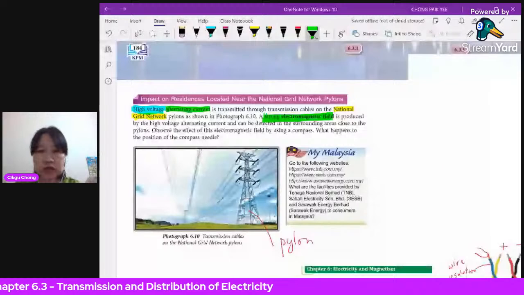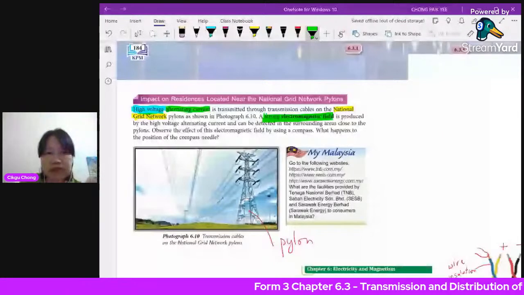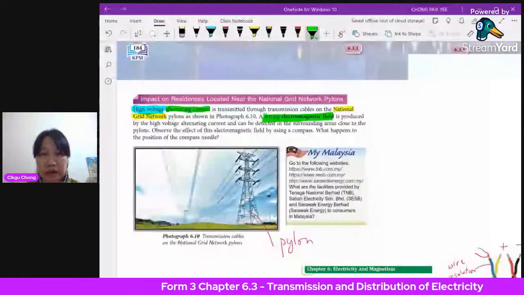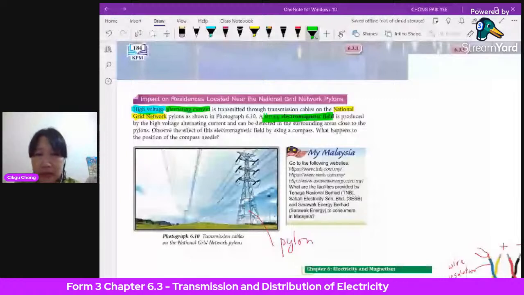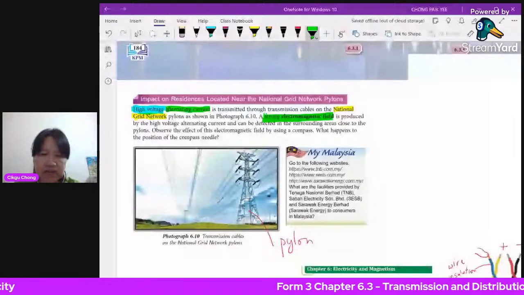From the beginning it is always the power station, and try to remember the figures. Remember the figures here: 11 kilovolts at the power station, and you need to step it up before you transmit. It usually goes to 275 kilovolts. I have not heard of up to 500 kilovolts. It's about 275 kilovolts, and some of it 132 kilovolts.